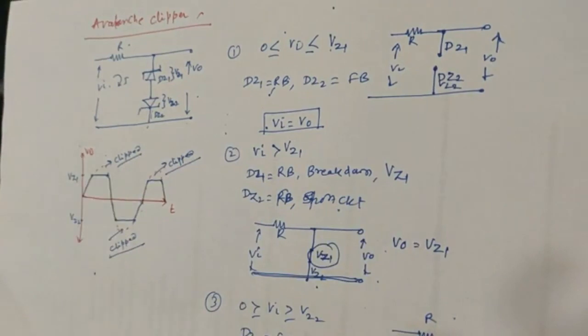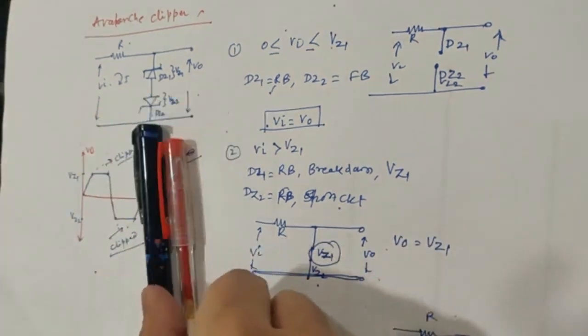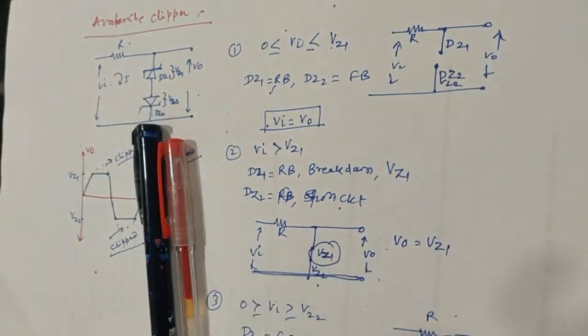And this is called combinational clipping using a Zener diode, or I can say it is called avalanche clipping. Okay, so this was about the clipper. We will consider the numericals in the next video. Till then, happy learning. Thank you.